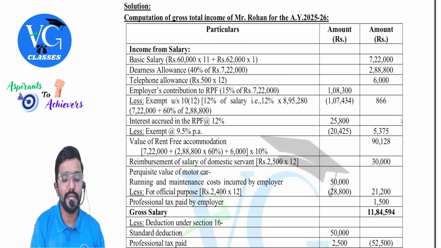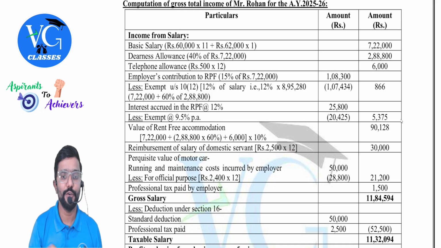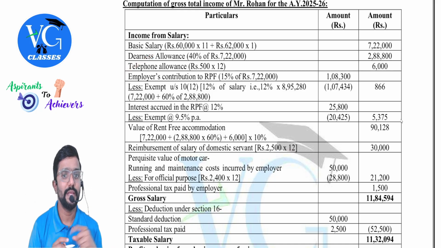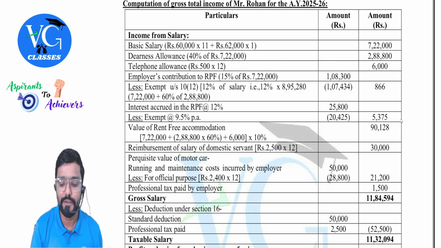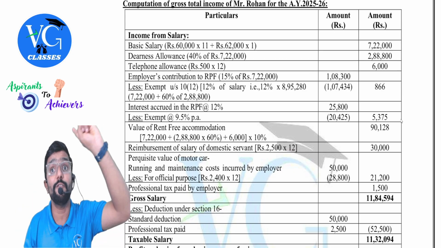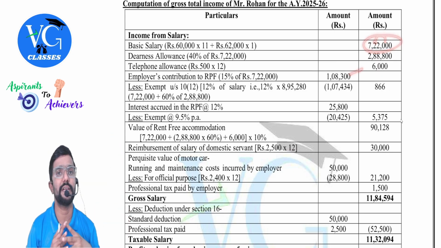Okay. Dearness allowance 40% of 7,22,000. Then telephone allowance 500 into 12. Allowance fully taxable. Then employer contribution to recognized provident fund 15% of basic pay only. Please be careful, 15% of basic pay. So 7,22,000 into 15%, you will get this.